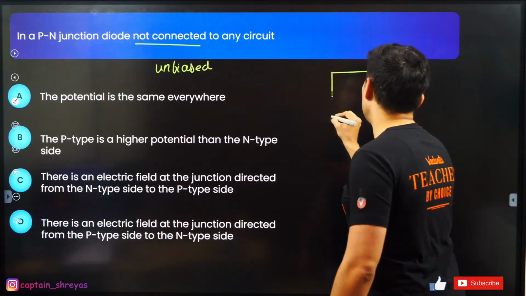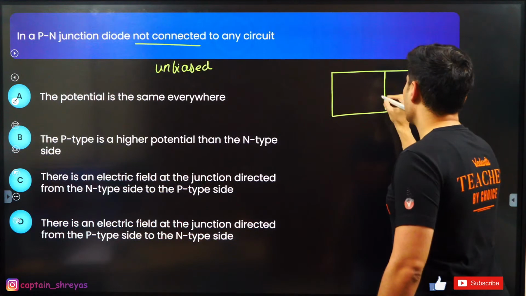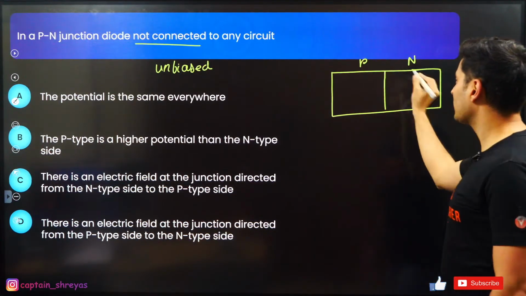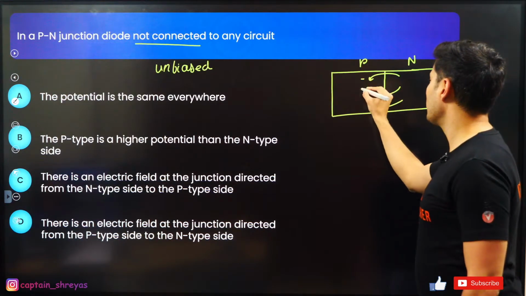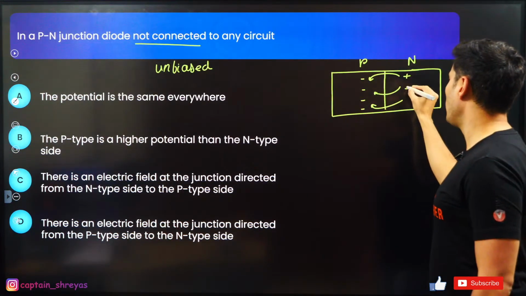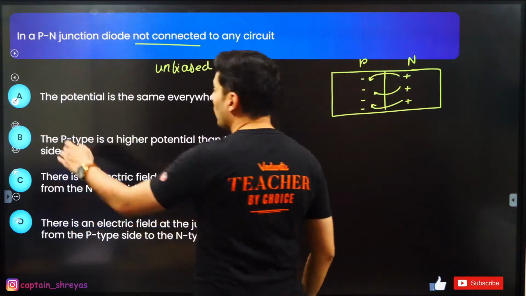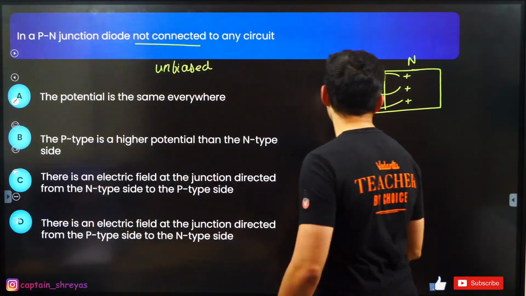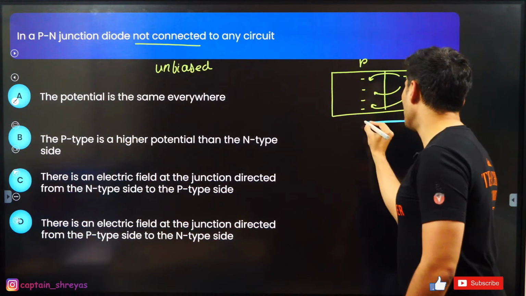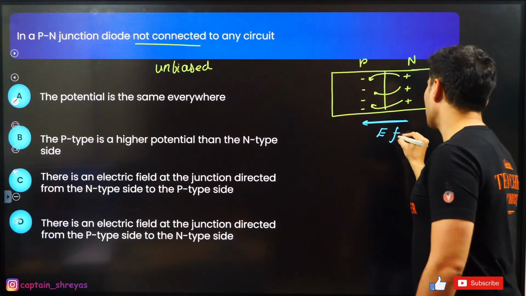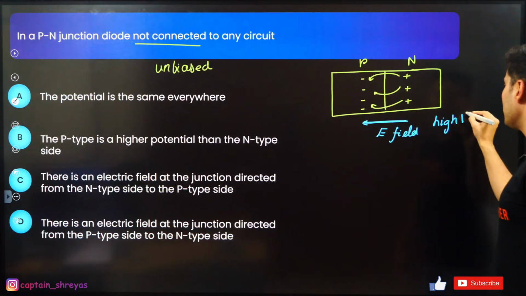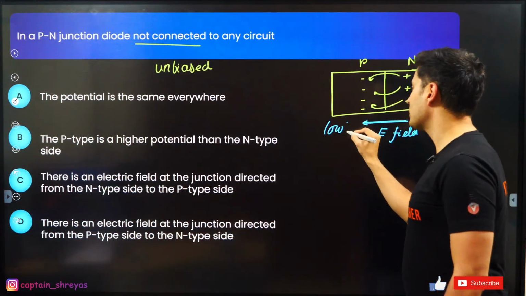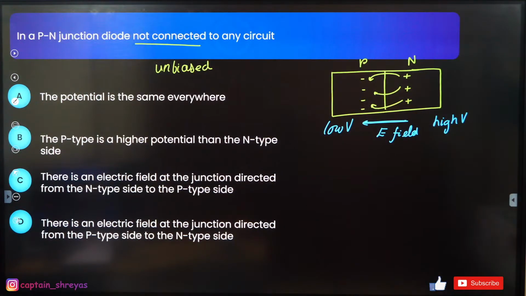So when you have a PN junction, this is P, this is N. The electrons from the N jump over to here. This will become negative charge, this will become positive charge, right? Because of that, a potential barrier is created, and there is an electric field which goes from this side to this side. Always, electric field goes from high voltage to the low voltage. Yes or no, guys? Correct?